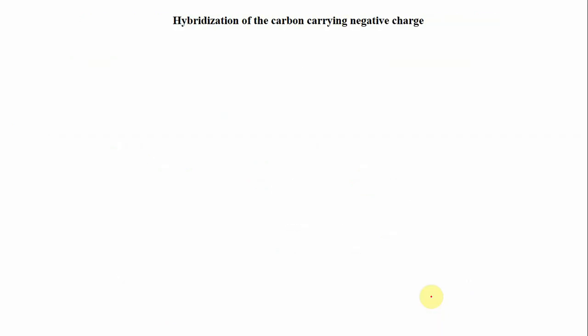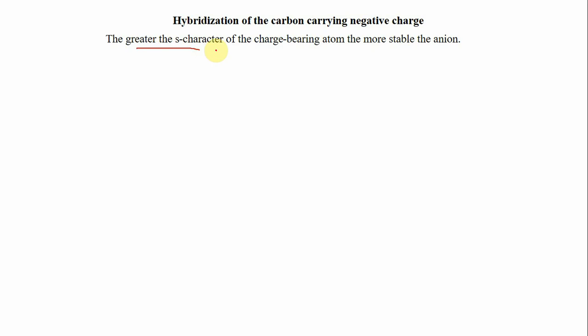The other factor that can also affect the stability of these carbanions is the hybridization of the carbon that carries the negative charge. Now, we know the more s character an atom has, the greater its electronegativity.